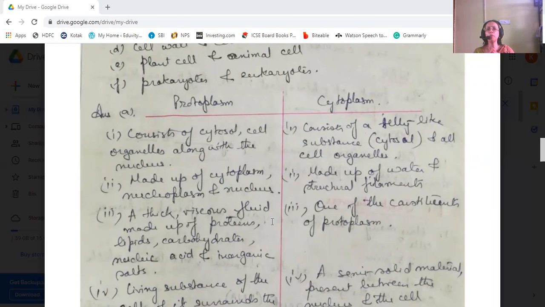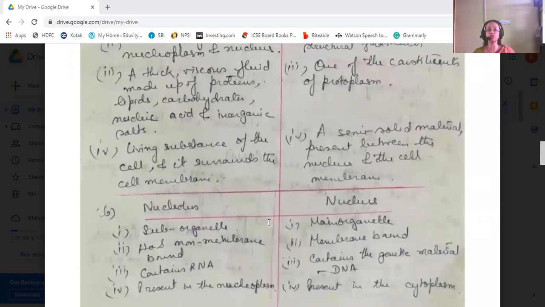Protoplasm is made up of cytoplasm, nucleoplasm, and the nucleus, whereas cytoplasm is made up of water and structural filaments. Protoplasm is a thick, viscous fluid made up of protein, lipids, carbohydrates, nucleic acids, and inorganic salts, whereas cytoplasm is one of the constituents of protoplasm. Protoplasm is the living substance of the cell and it surrounds the cell membrane. Cytoplasm is a semi-solid material present between the nucleus and the cell membrane.